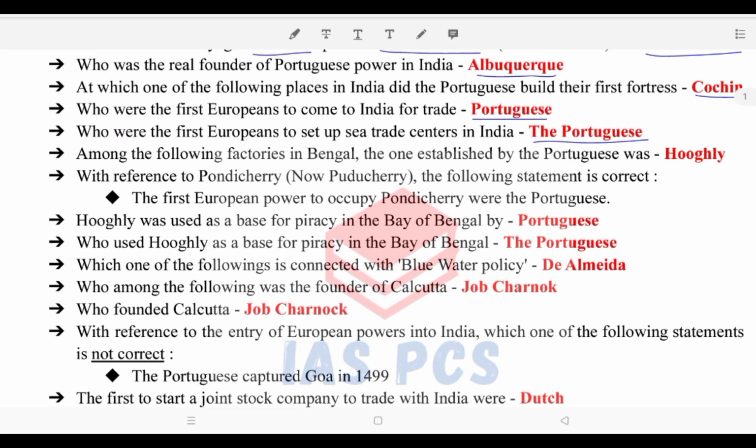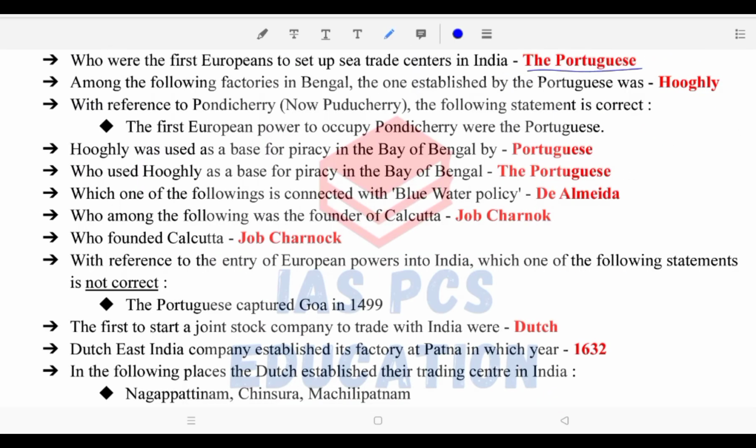आगे देखिएगा फ्रेंड्स, among the following factories in Bengal, the one established by Portuguese was Hooghly. With reference to Pondicherry, now Puducherry, the following statement is correct: the first European power to occupy Pondicherry was Portuguese. Hooghly was used as a base for piracy in the Bay of Bengal by Portuguese. Who used Hooghly as a base for piracy in the Bay of Bengal? The Portuguese.